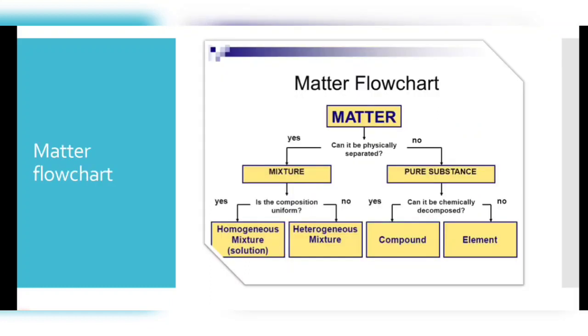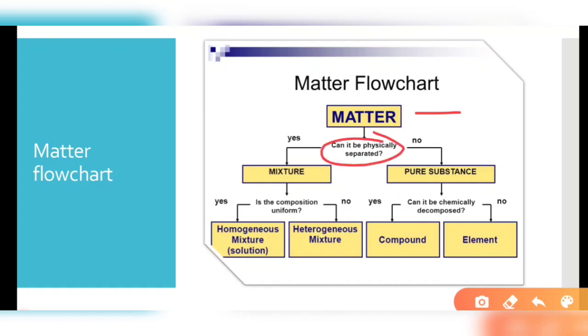So far, what have we learned about matter? Matter is anything that occupies space and has mass. Then if we ask a question, can it be physically separated? If yes, then it is a mixture, and if no, then it is a pure substance. If we talk about pure substances, we again ask whether they can be chemically decomposed, whether by chemical reactions they can separate out into different constituents. If no, then the pure substance is considered to be an element, and if yes, then it is known as a compound.